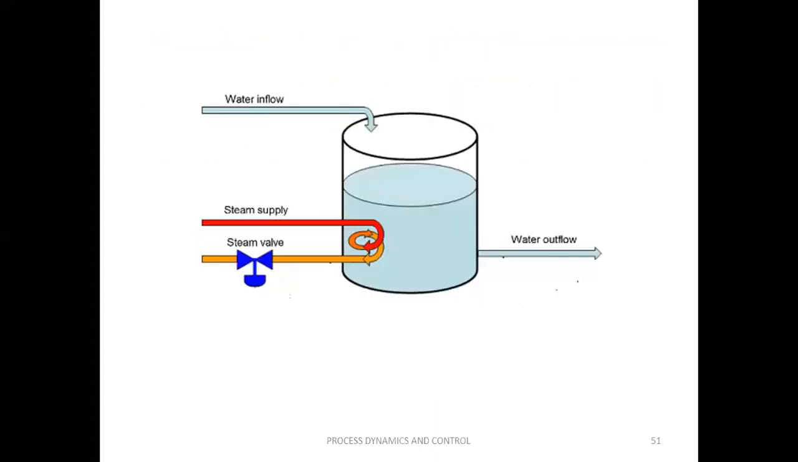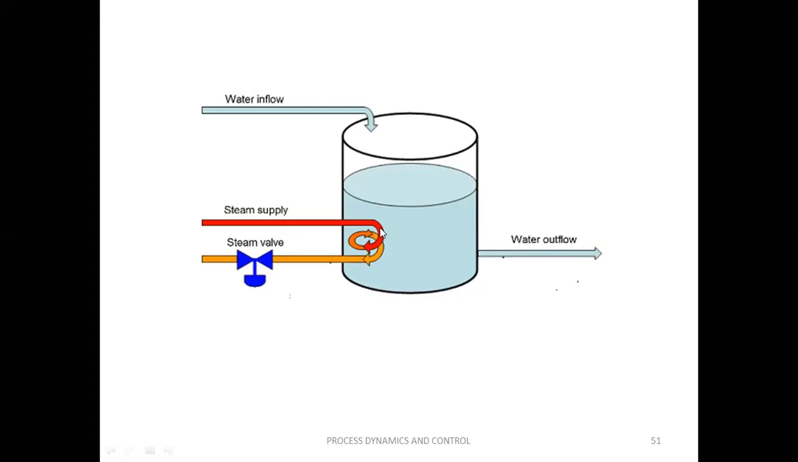If you observe this system, to control the level we can use either the water inflow or the water outflow. Or if you want to control the temperature of the liquid, we may control it by using the steam flow rate. This we have discussed in the last classes. Our main aim may be the level of the tank or maybe the temperature.